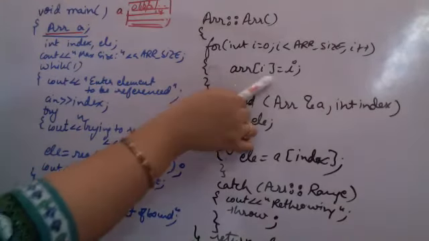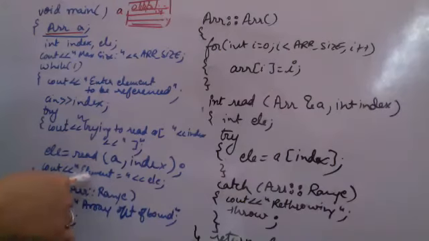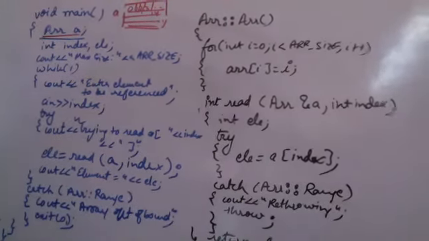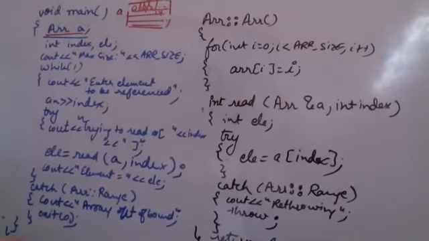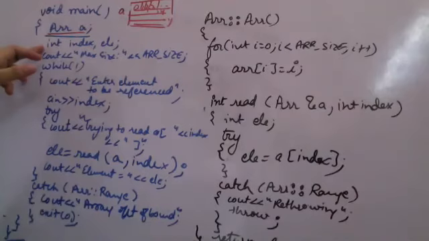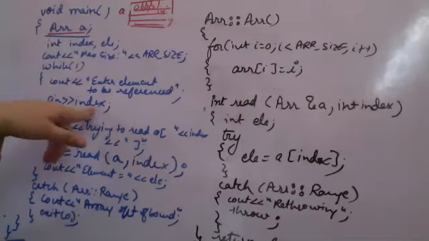Every time this is being used, the operator overloaded function was being called, but an exception could not have been thrown at that time, so nothing happens. Now I am creating an index and an element. I am printing. Now I am reading the index.